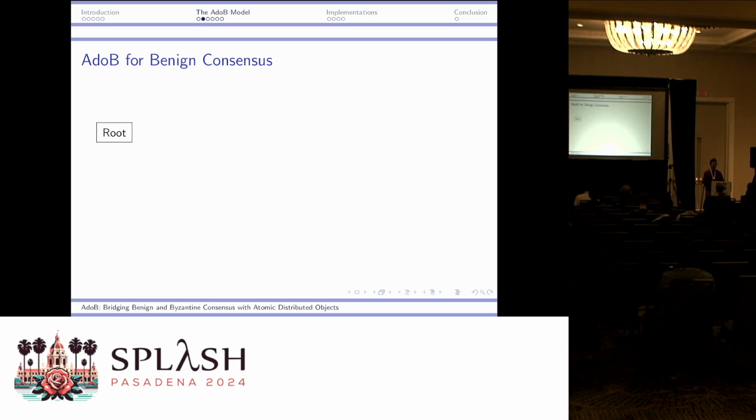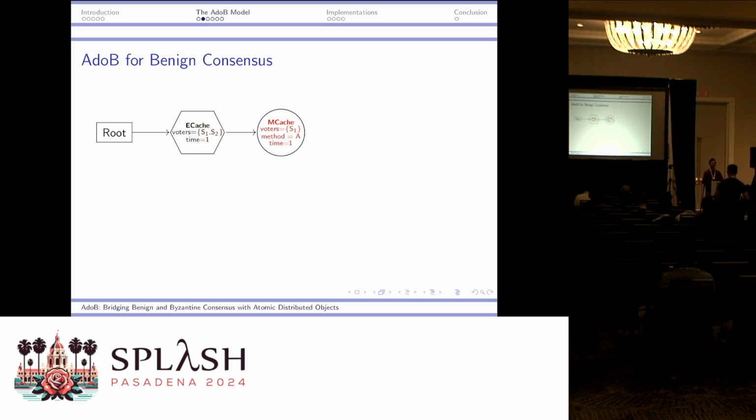So here's an example of AdoB in execution, and suppose for now we only focus on benign consensus. Initially, the cache tree is empty. We have only a single node, which we call the root cache node. Now the first round begins, and the first leader comes in and has to obtain an up-to-date consensus log. At this point, the consensus log is empty, so this ECache can only be connected to the root cache node.